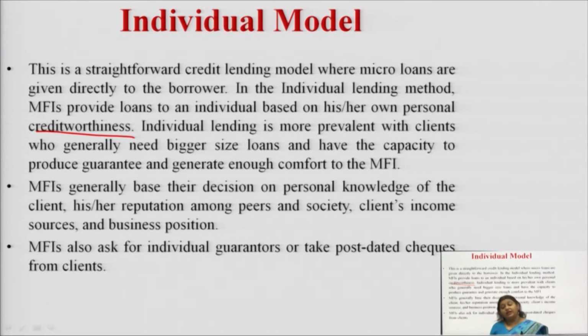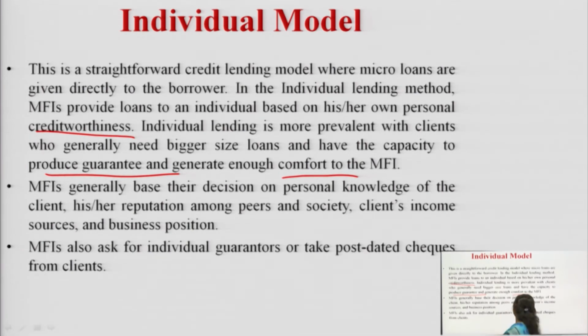If the loan is of a bigger size, at that time he has to produce a guarantee for that loan, and it is done so that my microfinance institution is in comfort, because if there are individual defaults, it is very difficult for the enterprise to run, fine. Secondly, these decisions are based on personal knowledge about the client, about his credit worthiness, about his reputation, what his business position is, how his business is running, and what the client's income sources are.